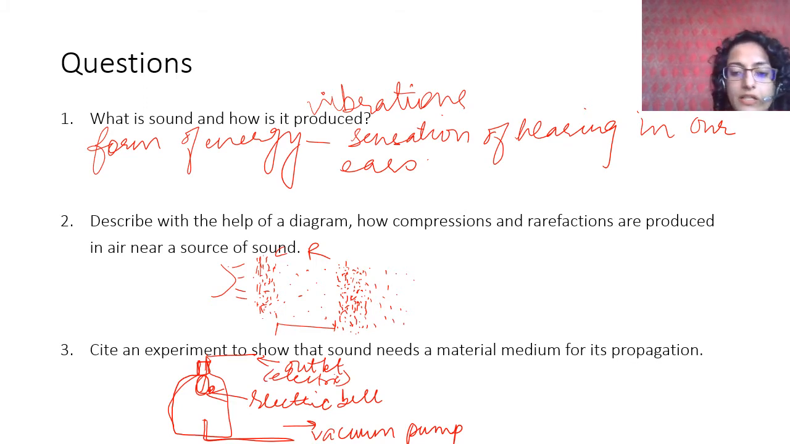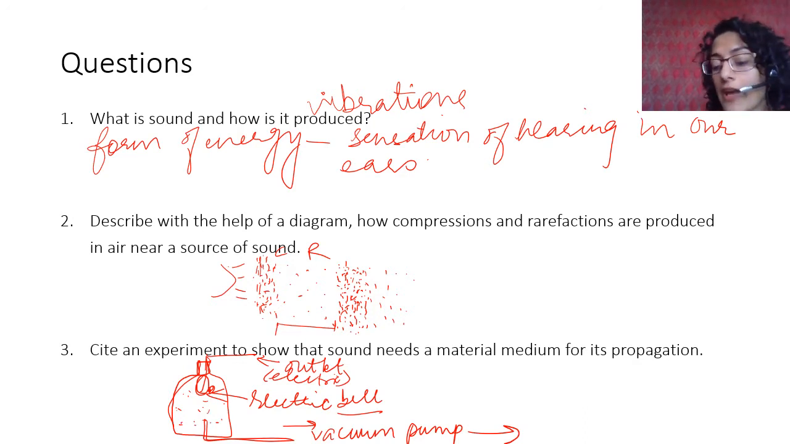And you have to explain this experiment. If you don't remember, please watch the first video again. I'm just going to give it a short explanation. As long as there is air, you can hear the electric bell ringing, but as you switch the vacuum pump on, the particles of air keep on getting removed, and therefore the sound keeps getting feebler or weaker. Eventually, when there is complete vacuum in this bell jar, you will not be able to hear the electric bell ringing. So this is an example that shows that sound requires a material medium for its propagation.